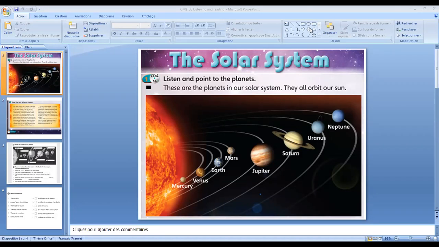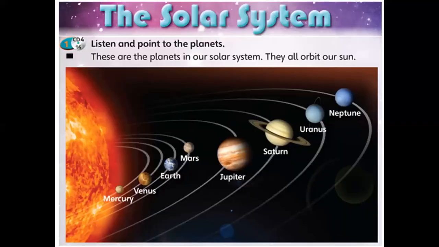Look at this picture. We are talking about the solar system. Let's make it bigger like this in order to be clear. So what is the solar system? This is the place, the universe where we are living.